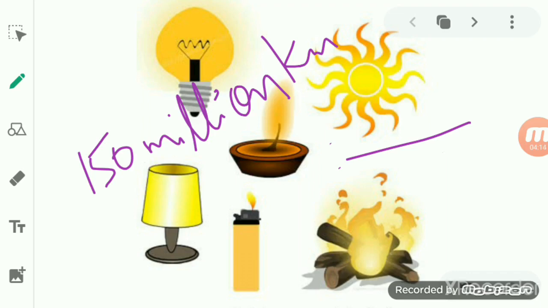So basically the sun is very far from us, but it gives a proper amount of light. In daytime we can see the objects on the earth because of the sunlight. So we can say that it is the most important source of light for us. What happens at night? At night we use an electric bulb or a tube light or a candle or a lamp or a torch. So these are all the sources of light which we use at night.